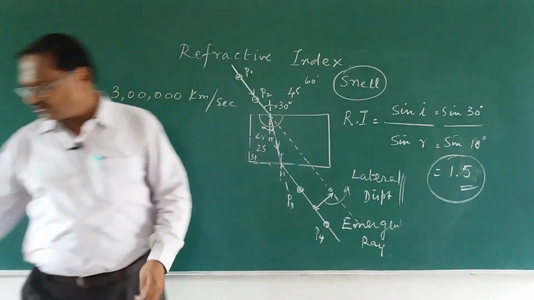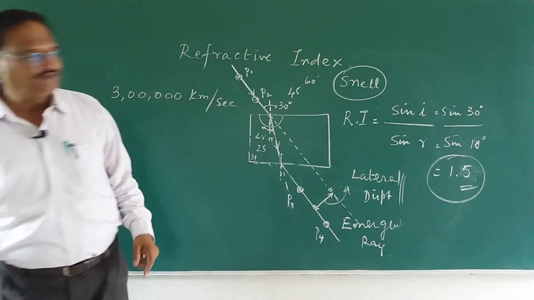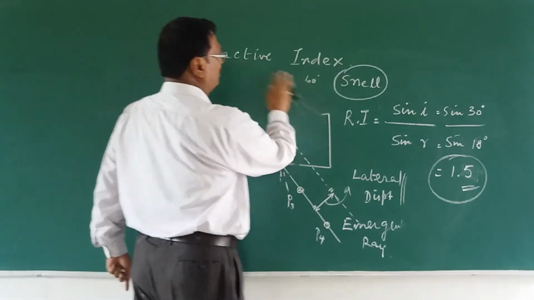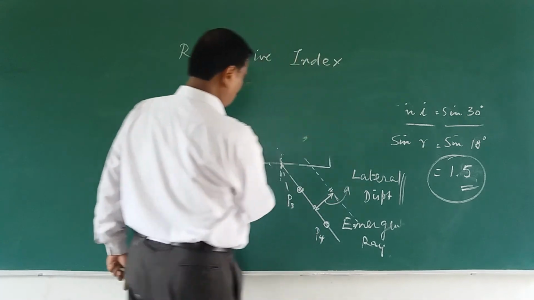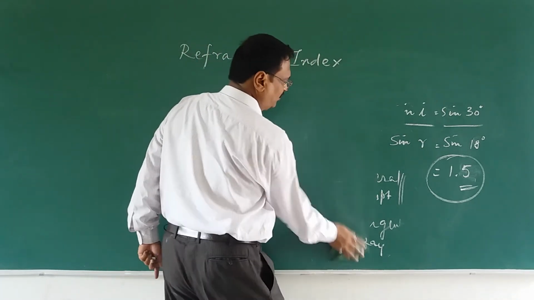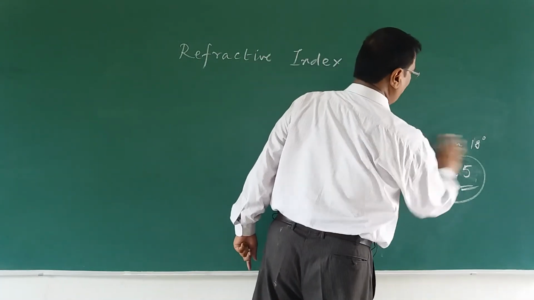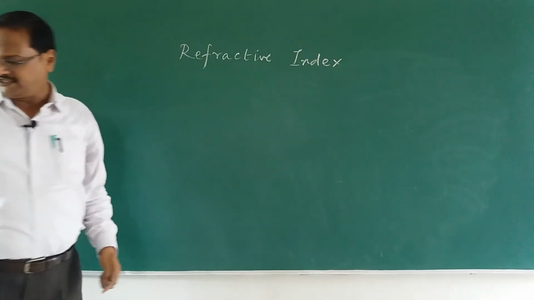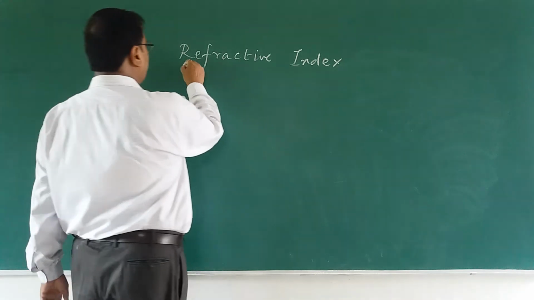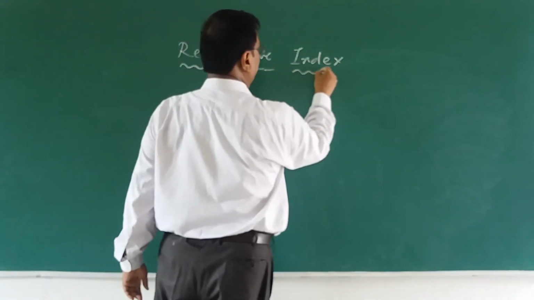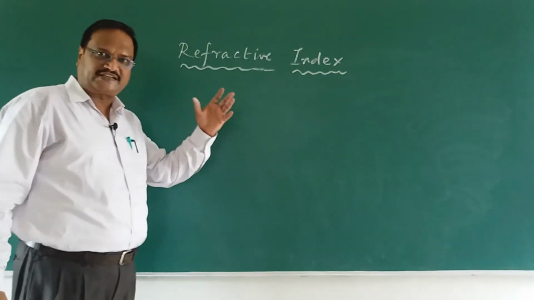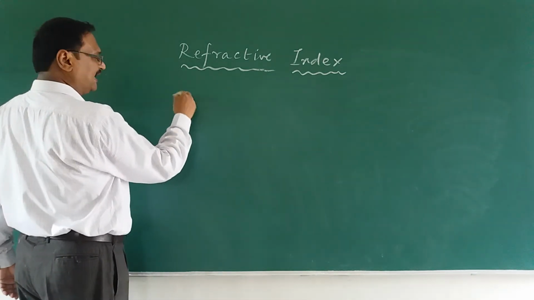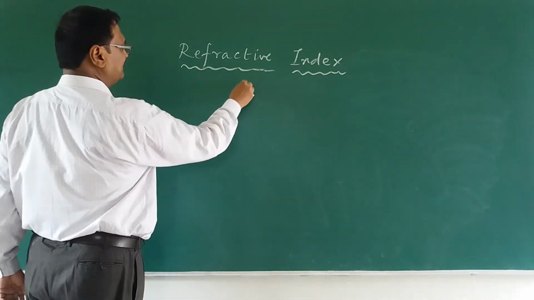Now, let me conclude this whole thing with the clear concept again. I will repeat one time because many of you will get this doubt. Again in 12th standard you will be studying this. So I feel that if you once understand the concept, you will be very clear about it and you will not have any future doubt on this refractive index. Refractive index is a constant and it can be expressed in two ways.